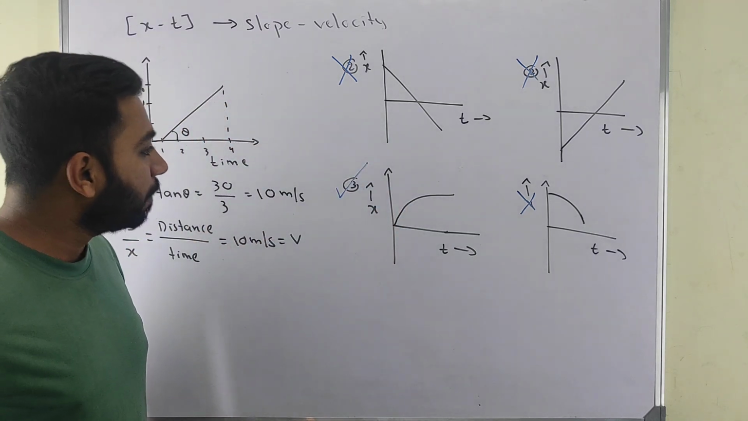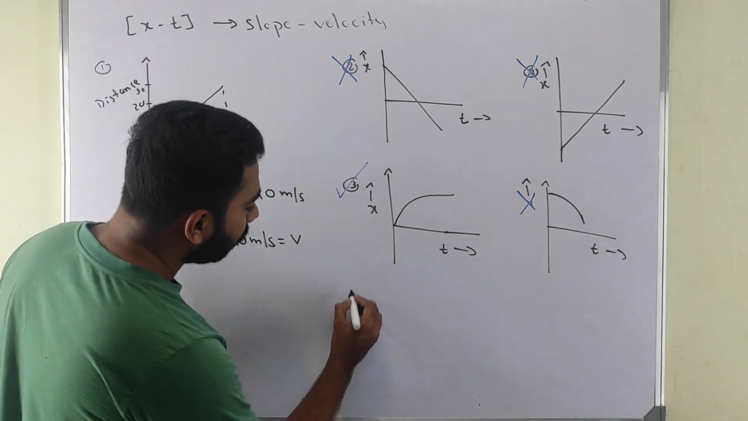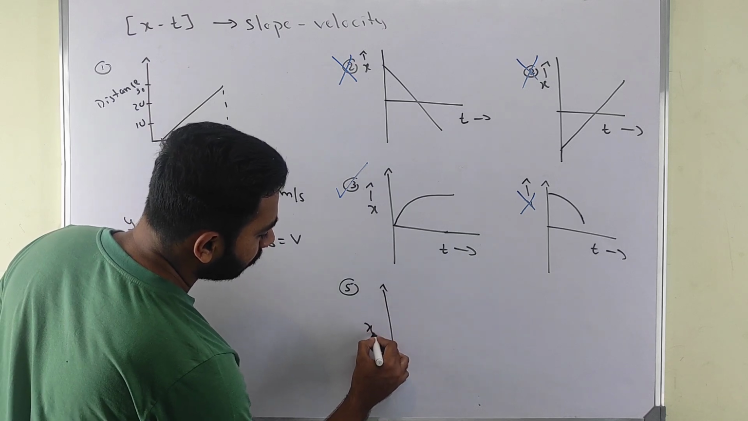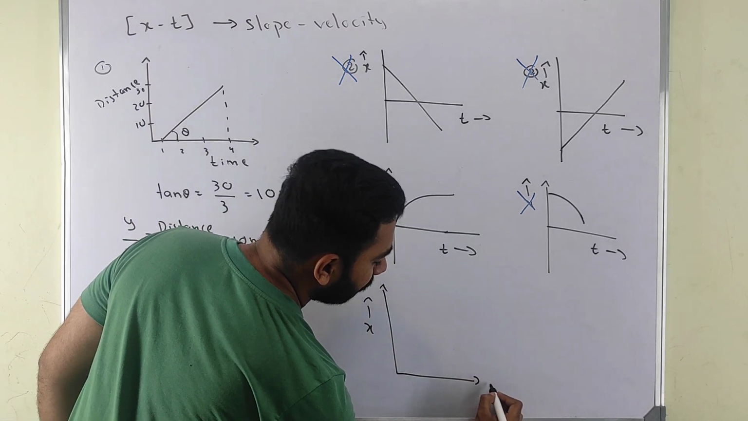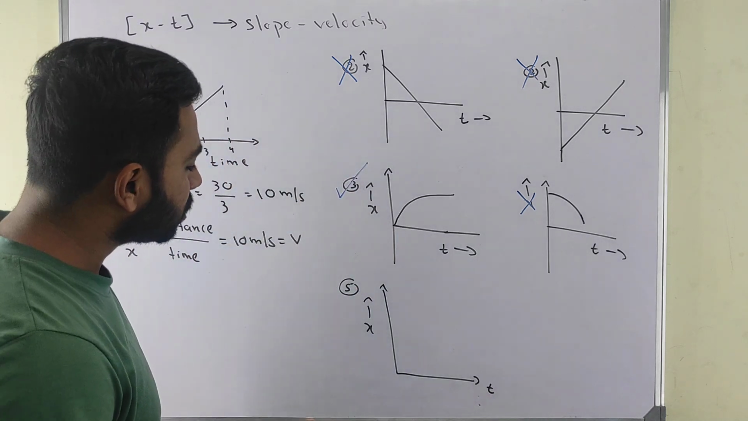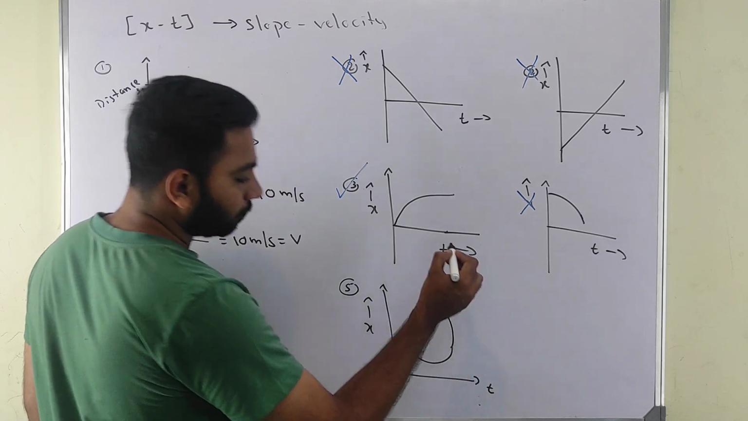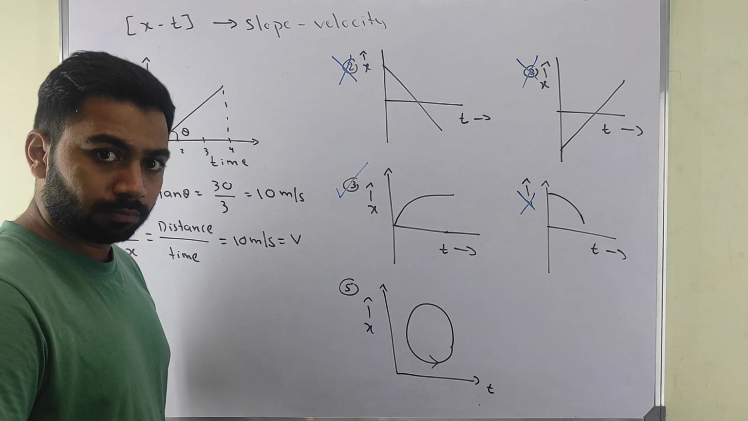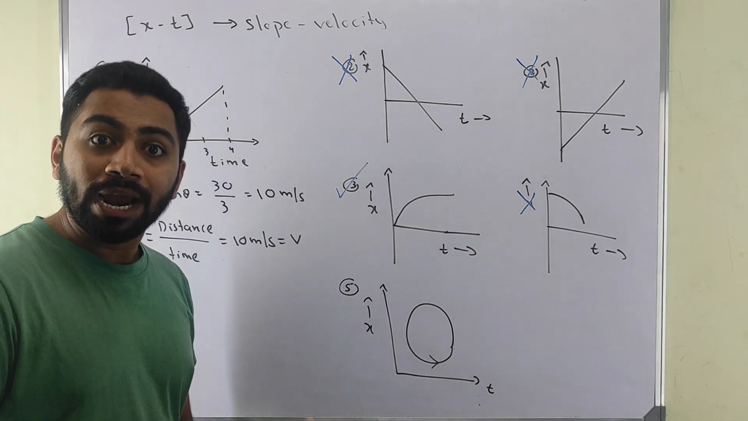Okay. Now let me take one more kind of graph. Like this one, a distance and time graph. You are moving like this. Can it be valid? Yes or no? No, it is not valid. Why is it not valid?